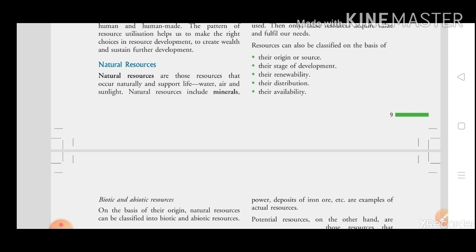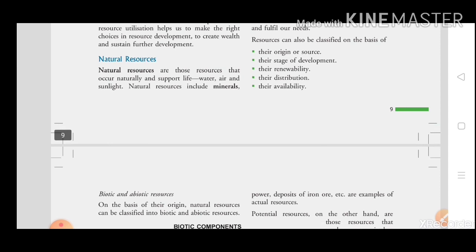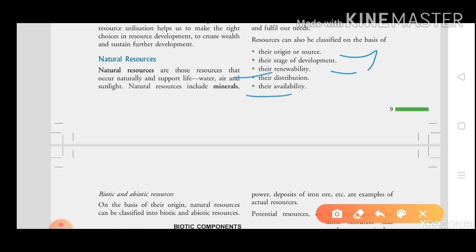We can also classify resources on the basis of some points: their origin or source, their stage of development, their renewability, their distribution, and their ability.